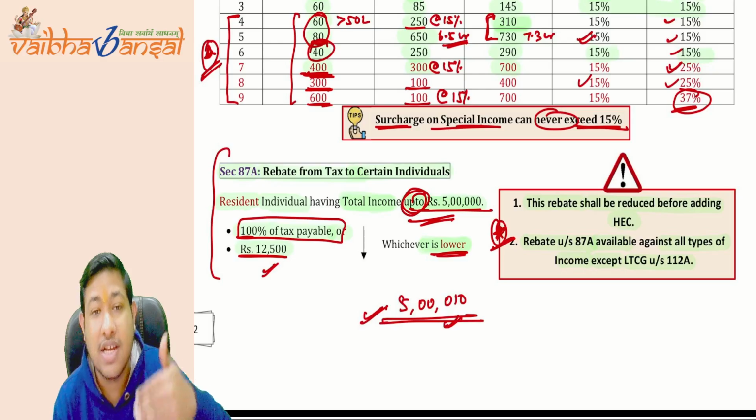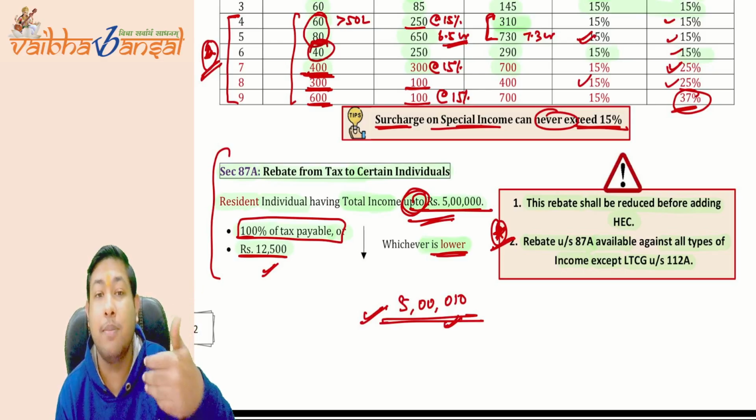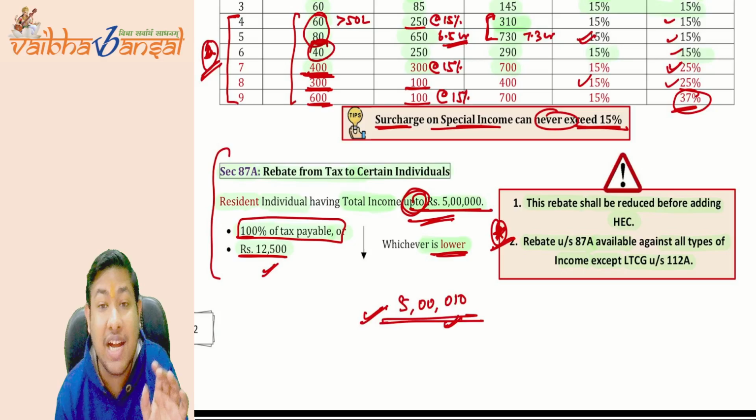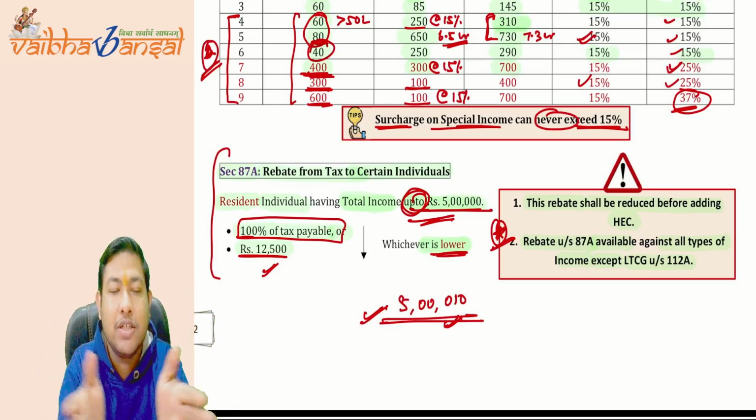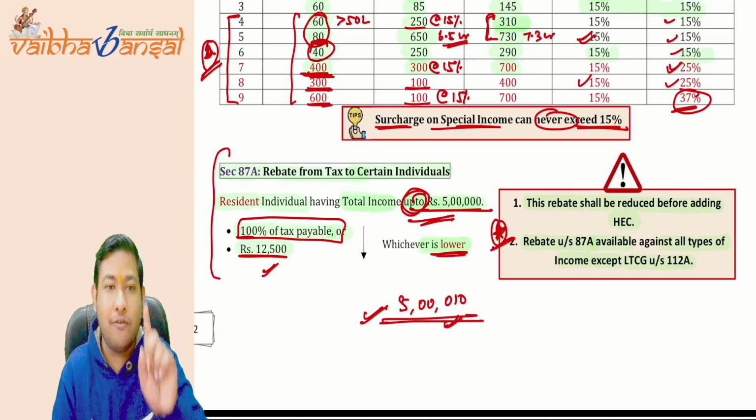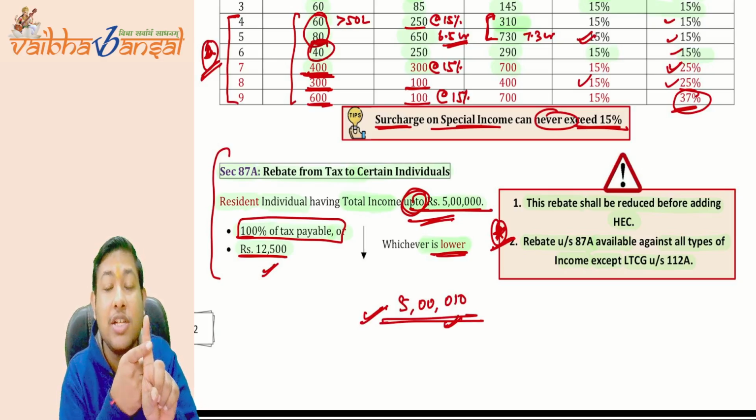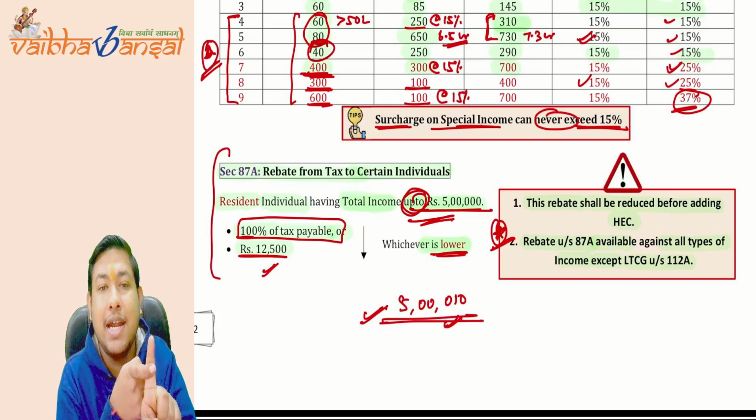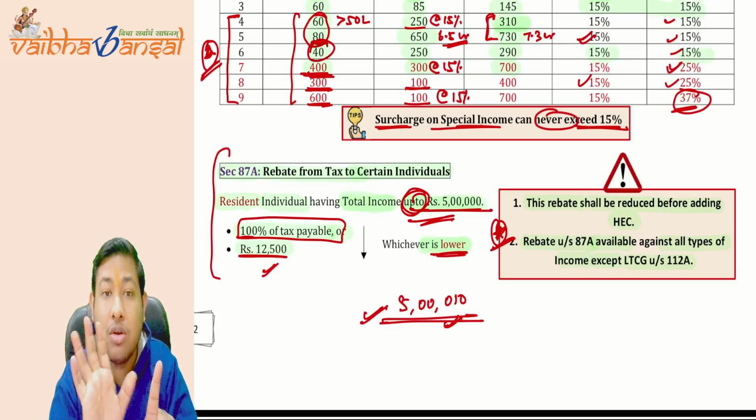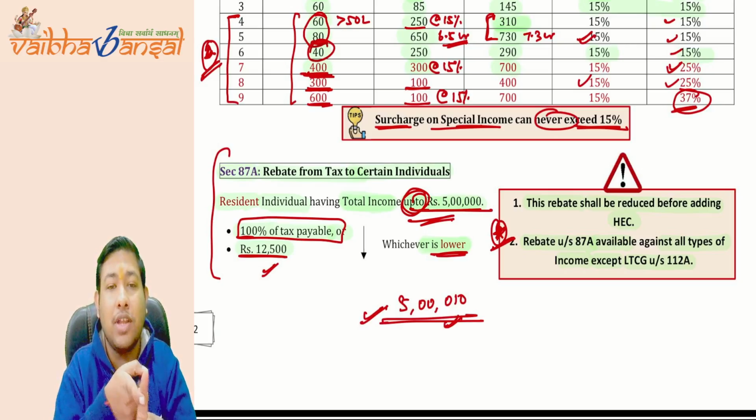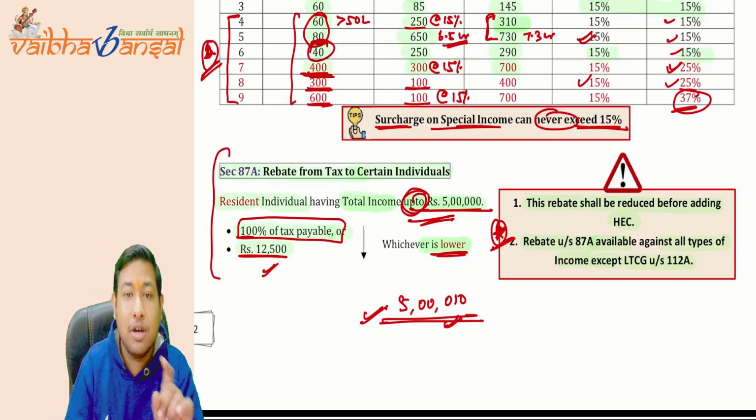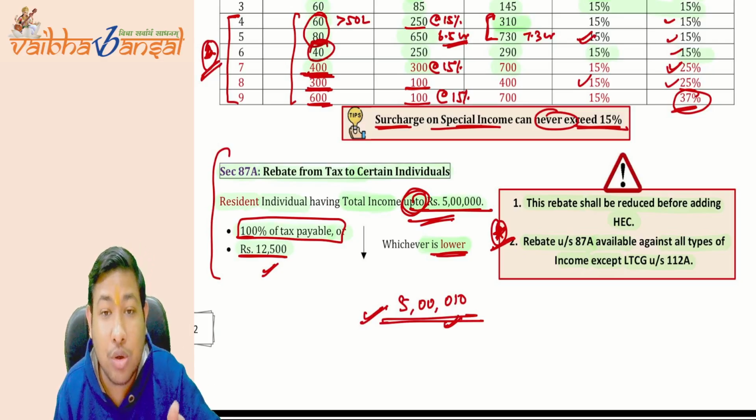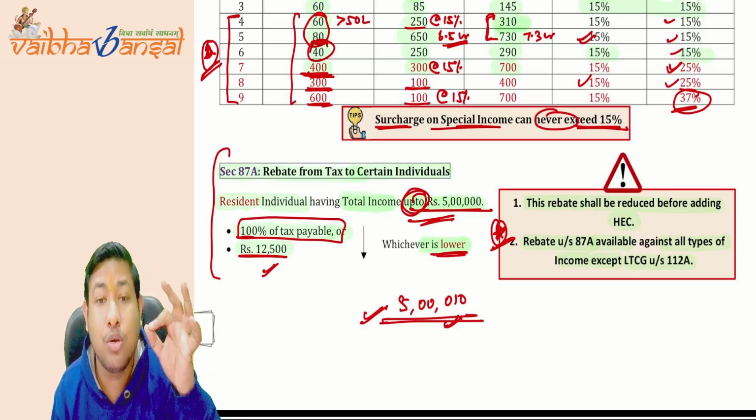that says about section 87A, that is rebate from tax to certain individuals, not to every individual. Who are those certain individuals? First condition, he should be a resident individual, not the non-resident. We are not going to give the rebate to the non-resident individual. We are only going to give the rebate to the resident individual having total income, not the gross total income, but only total income.